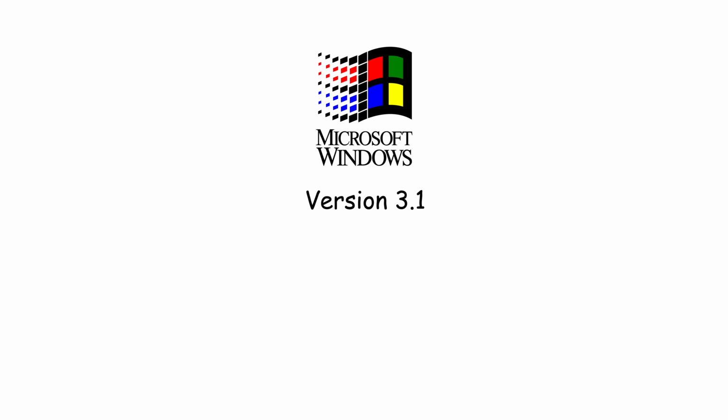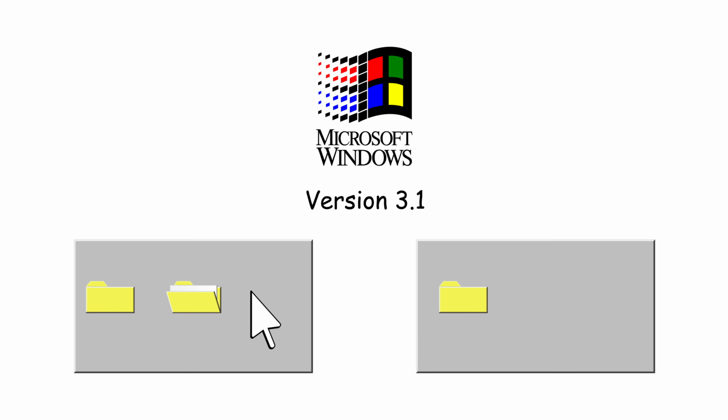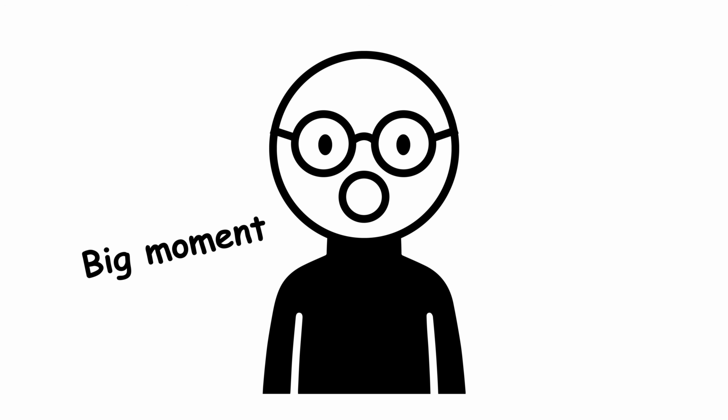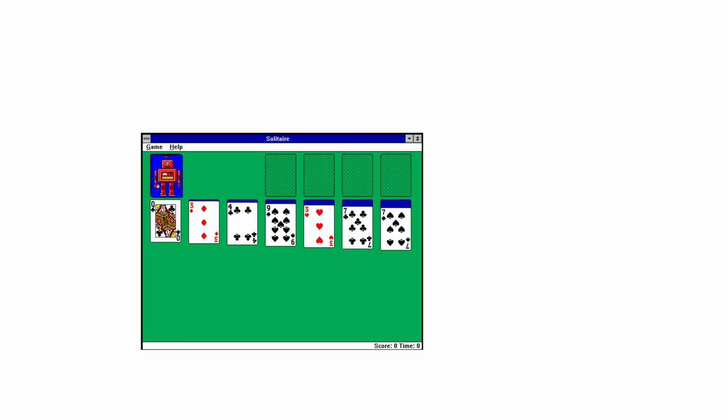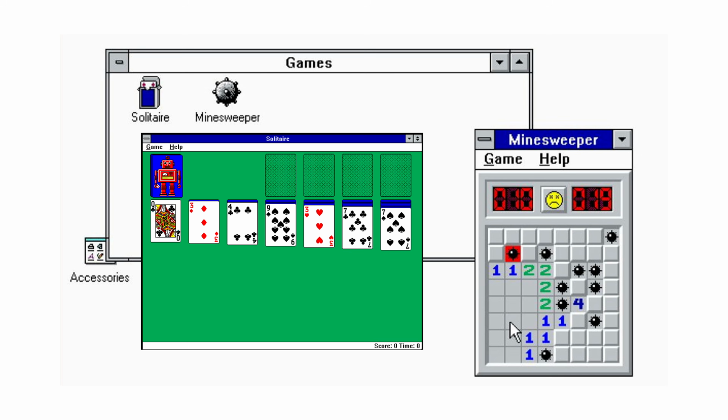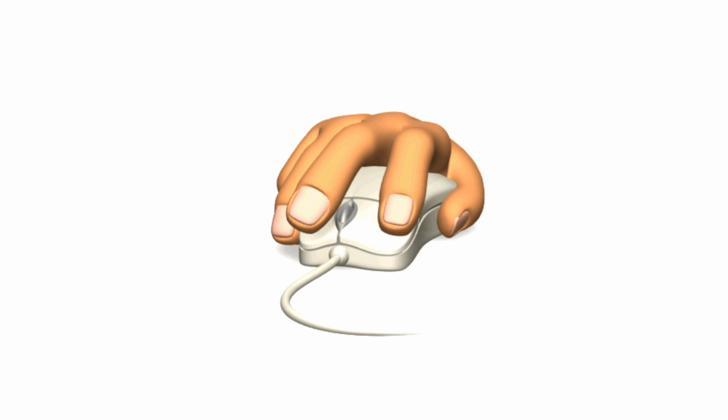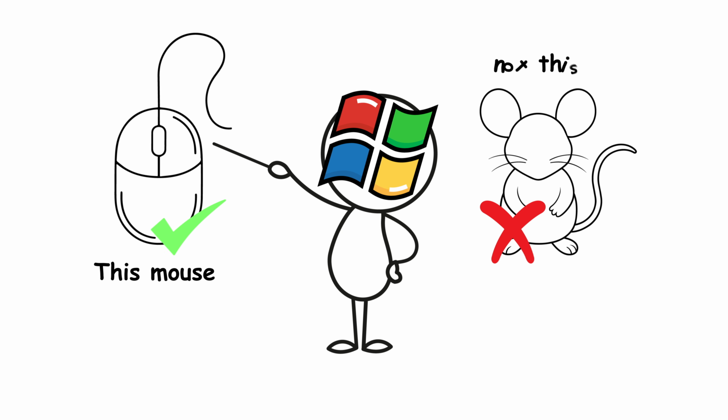Windows 3.1 added drag and drop. Kids today drag files around like it's nothing, but back then, big moment, magical moment. It also shipped with Solitaire and Minesweeper, Microsoft's sneaky training course teaching the world how to use a mouse.